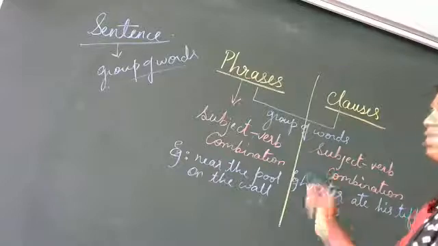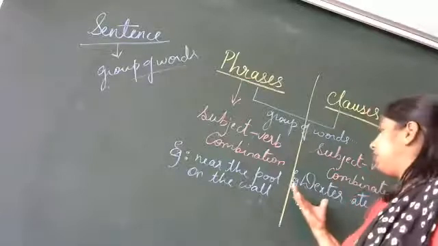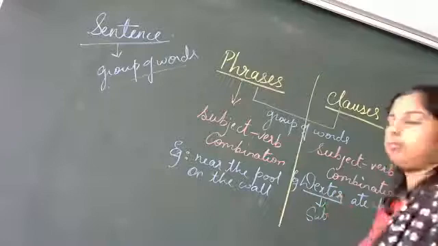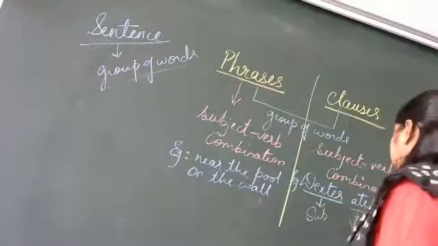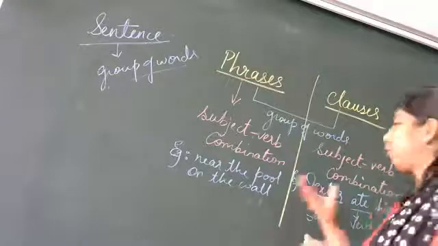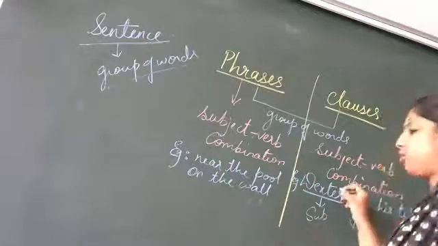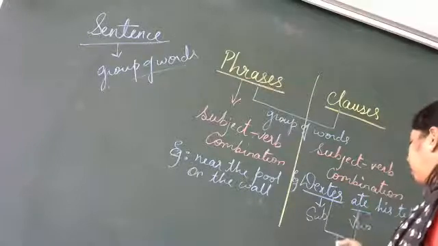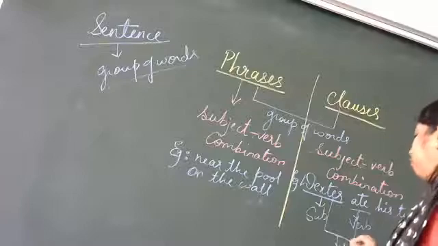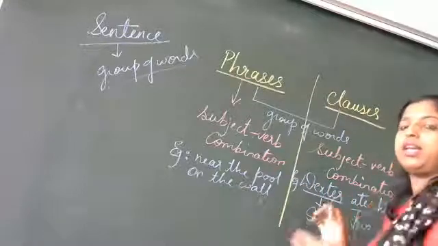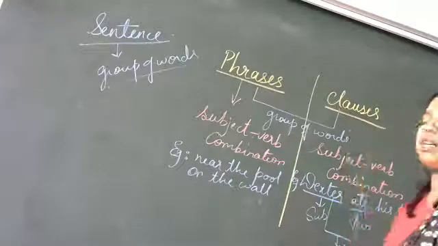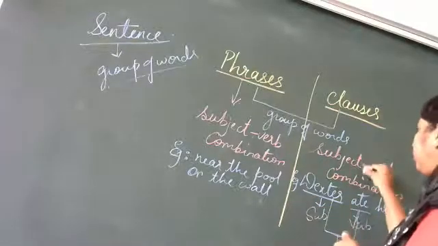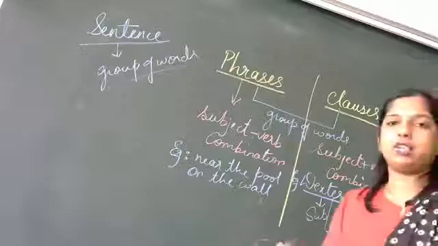Now, Dexter is the subject here and ate is the verb here. So what you can see in this sentence now? There is a subject as well as a verb. So there is a combination of both the subject and the verb. That we call a clause. When there is a combination of subject plus verb, we say it is a clause.